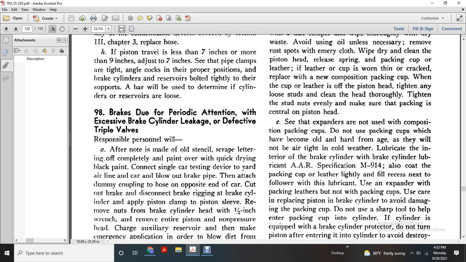98. Brake cylinder: due for periodic attention, except for brake cylinder leakage defects or triple valve defects, the responsible personnel will mark the date after the work is done. Old parts sent for scrap will be marked off, then completed with quickly drying black paint. Connect the single car testing device to the hard line of the car and blow out the brake pipe.